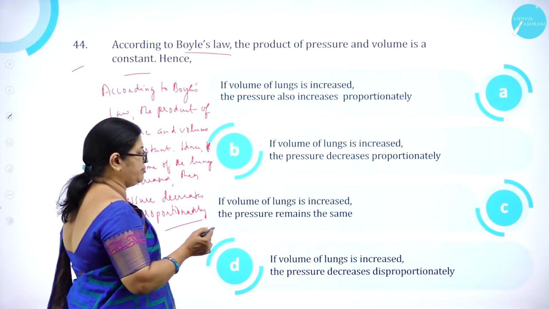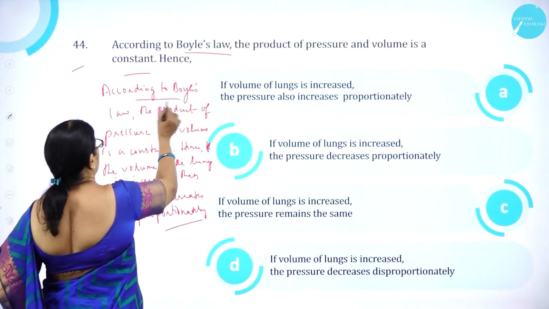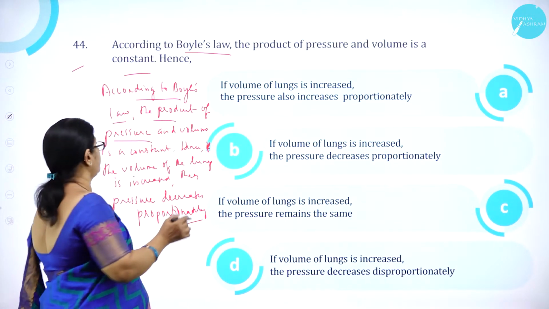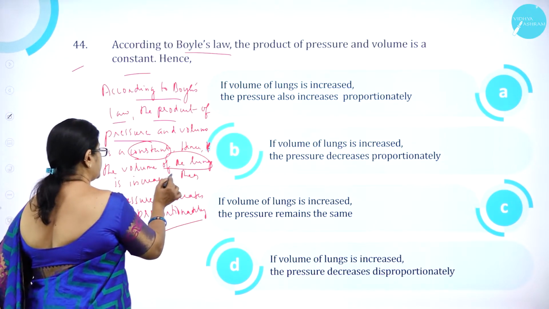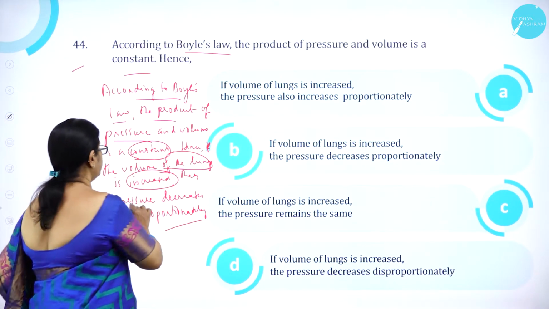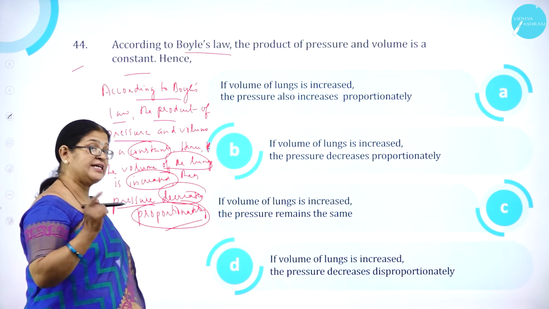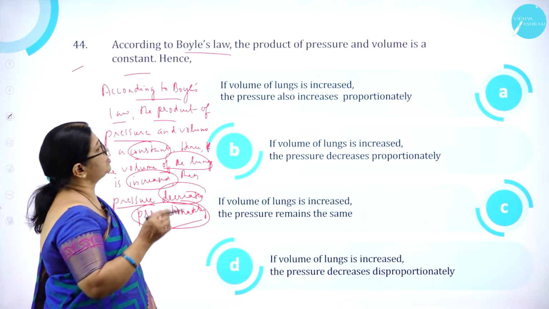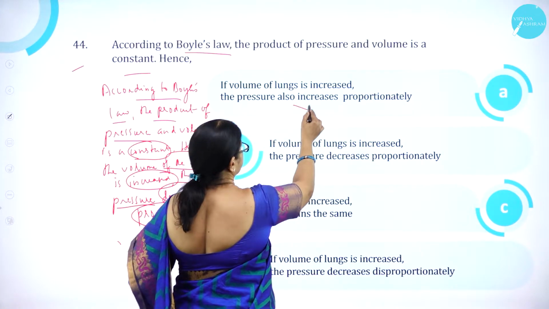Option D, the pressure decreases disproportionately. So according to Boyle's law, if the volume of the lungs is increased, then the pressure decreases proportionately. So option A is wrong.